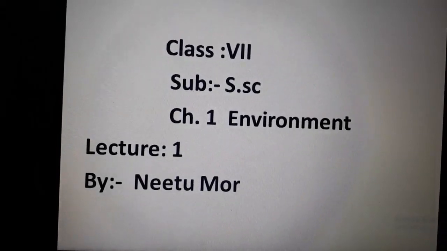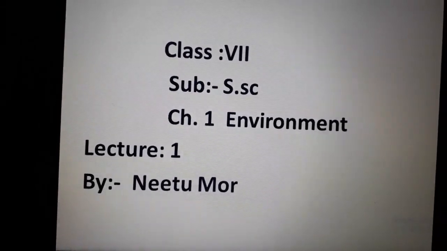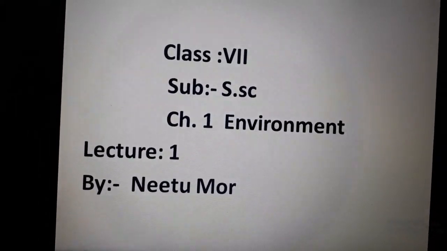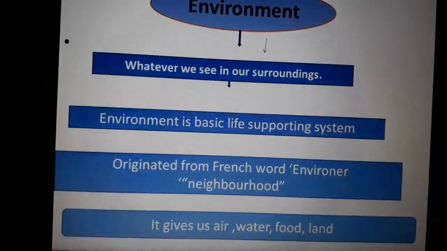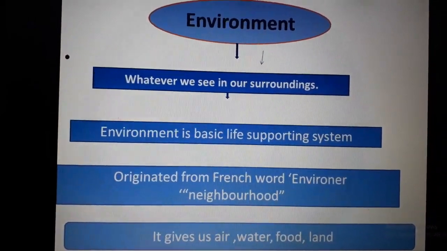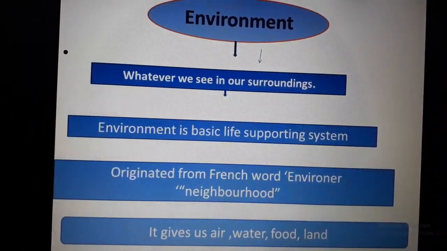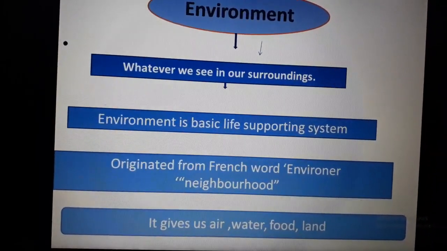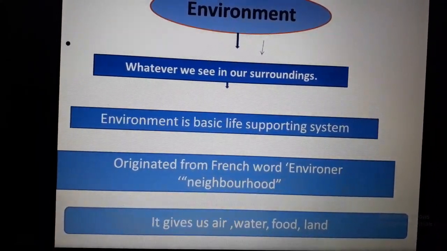So, chapter number 1 is environment. In this chapter, we will discuss environment. Before starting anything else, we must know the meaning of environment. Environment is basically whatever we see in our surrounding, that comes under environment.